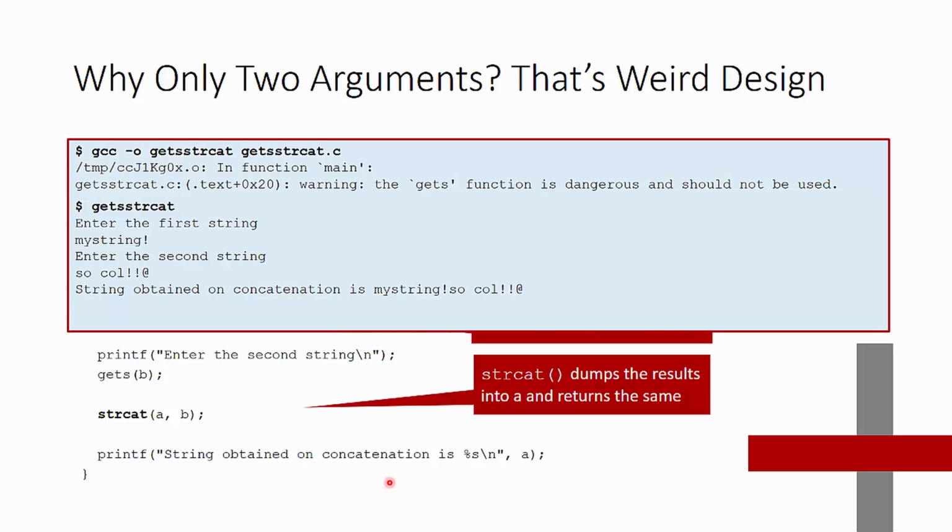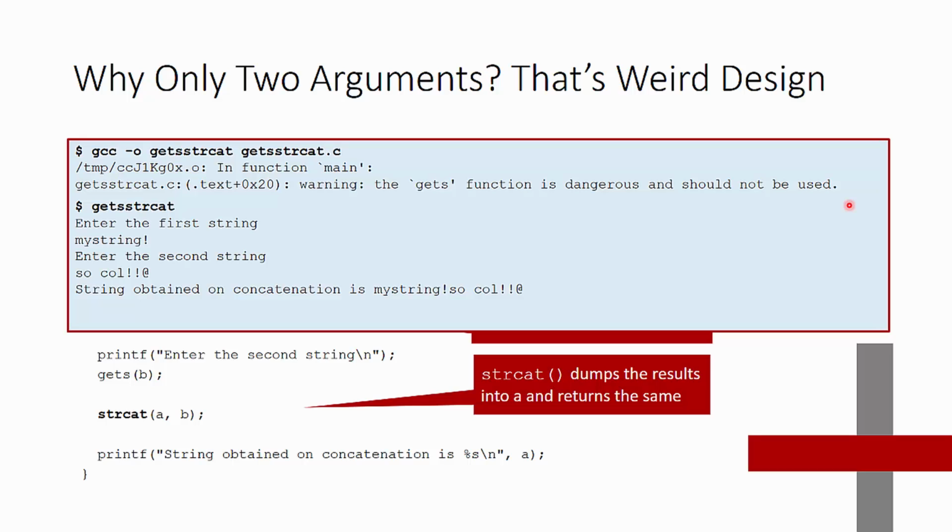Now, when we actually run this thing, we get some interesting results. First of all, we'll compile it here on the first line. We'll talk more about compiling in the next lecture, or one of the ones coming up here. When this program is compiled, we get a warning: warning in function main, the getS function is dangerous and should not be used.